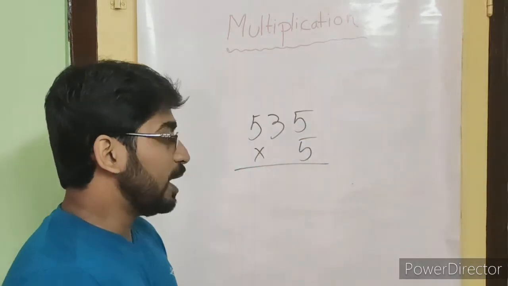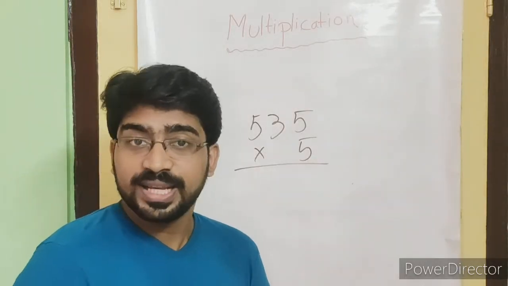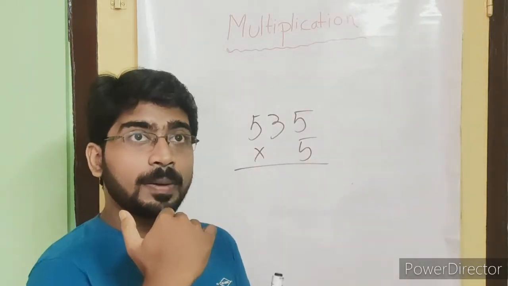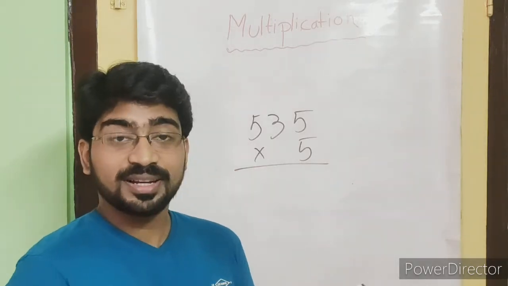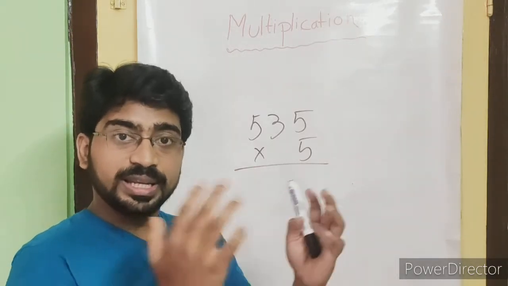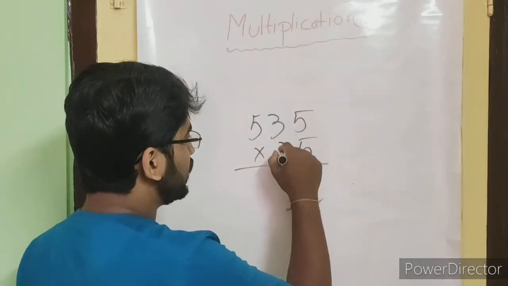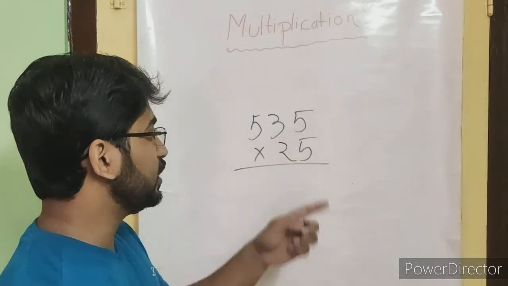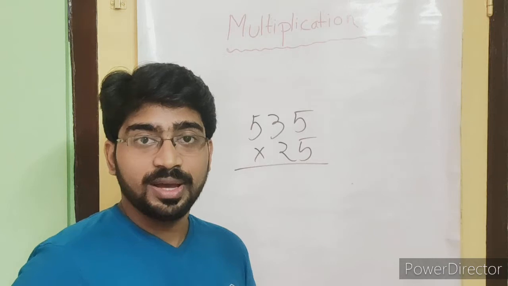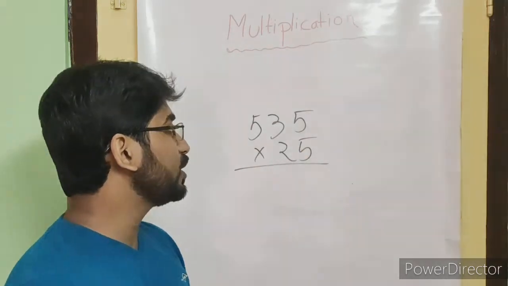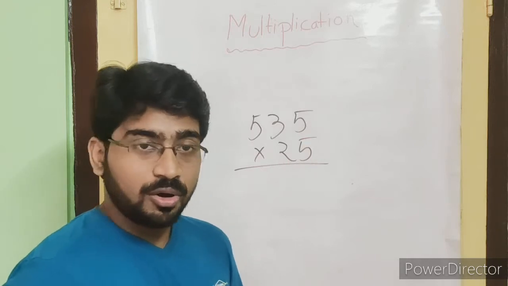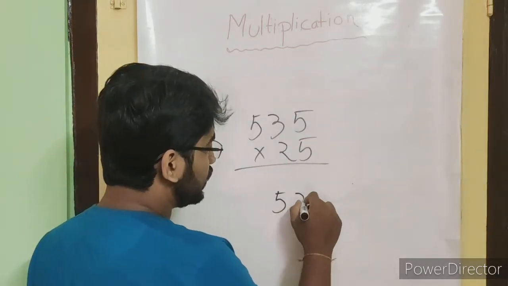In fact, now you are in class 3 and your multiplication will be a little bit greater than the previous one. It will increase, like it may come this way, 535 into 25. আগে থেকে এখন অনেক বেশি বাড়বে। আগে ছিল 5 দিয়ে মাল্টিপ্লাই করো, তবু এটা কিছু করা যেত।